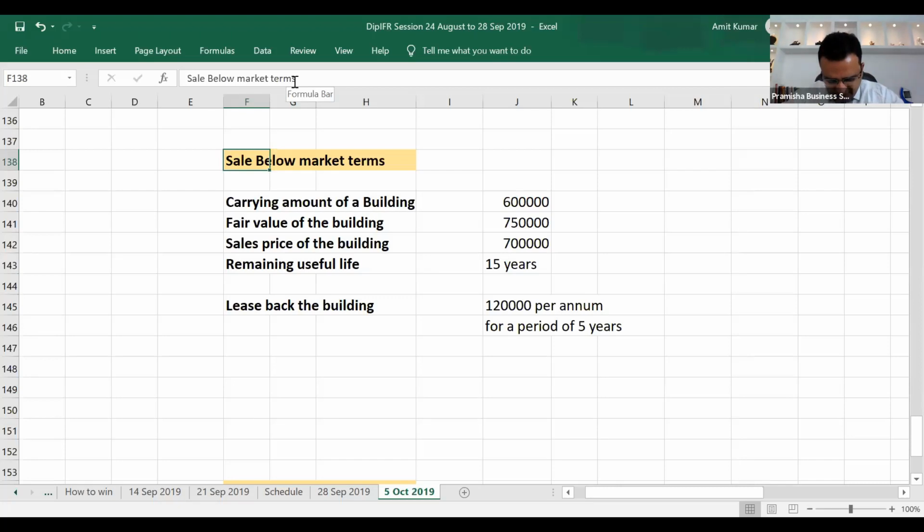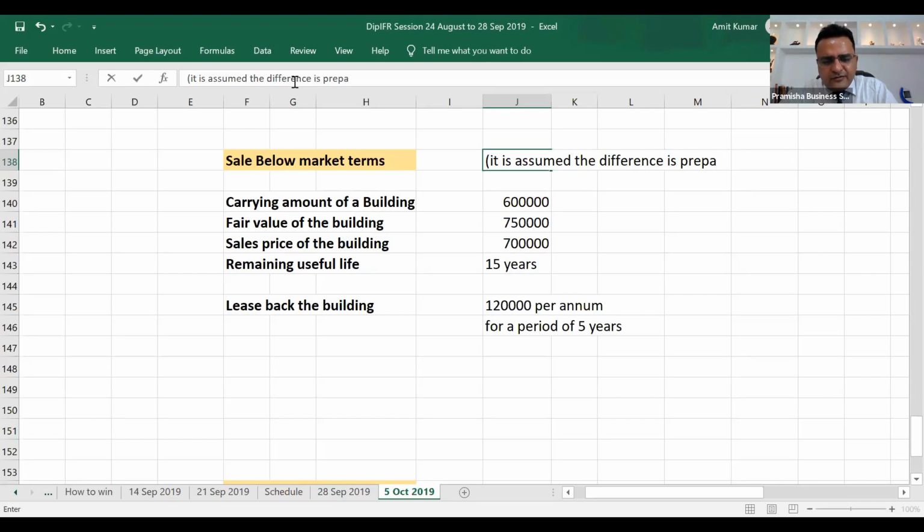Now it says that if the sale is below market terms, it is assumed that the difference is prepayment of lease. Prepayment of lease means the fair value in the market is 750. The entity received only 7 lakh. The difference of 50,000 which it did not receive will be considered as a prepayment for the lease.